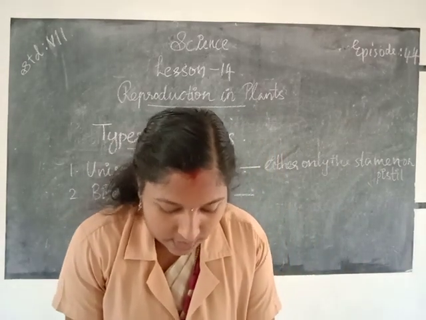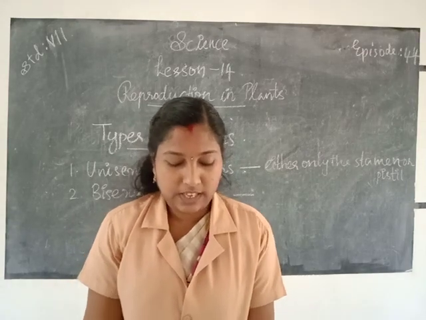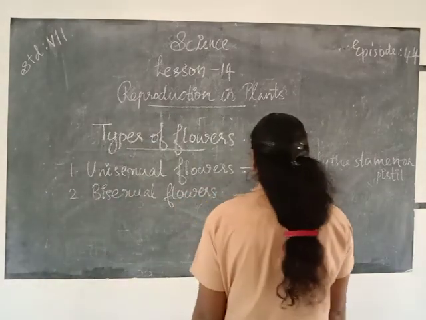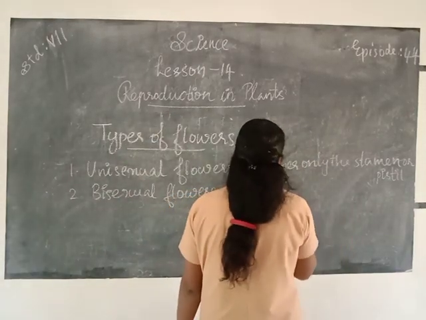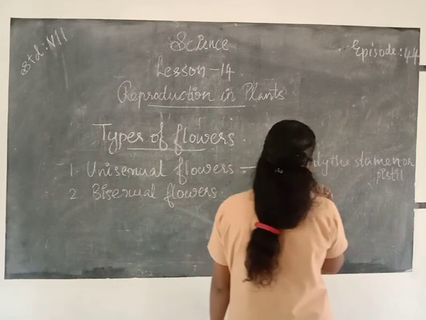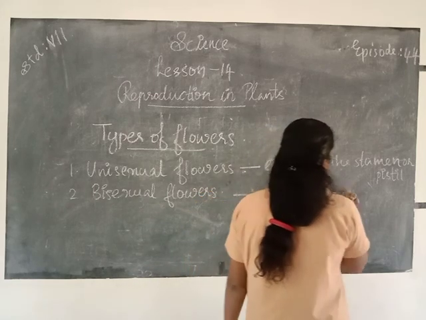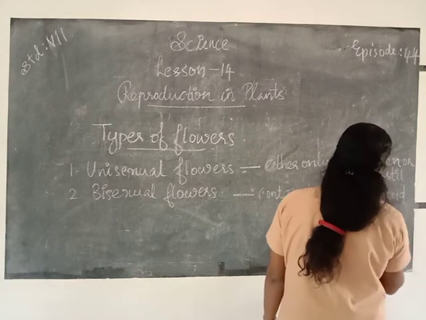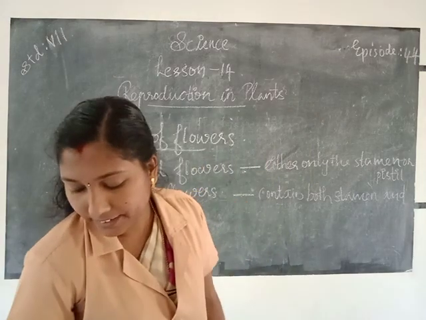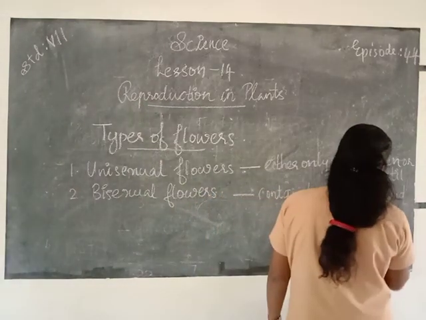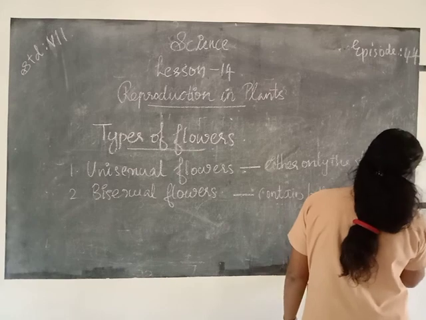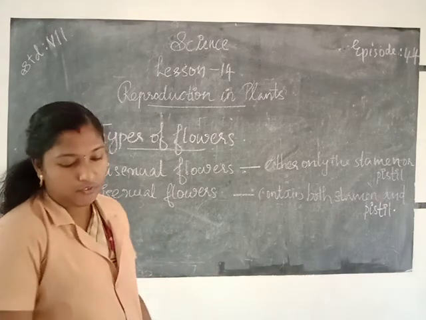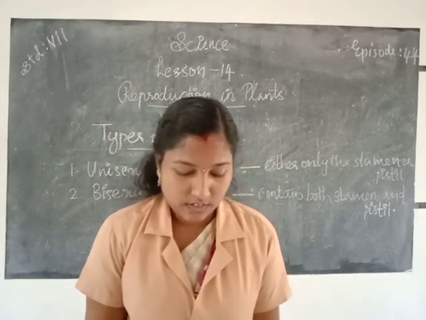Then bisexual flowers means the flowers which contain both the stamens and pistil. Both the stamen and pistil are called bisexual flowers. Okay.